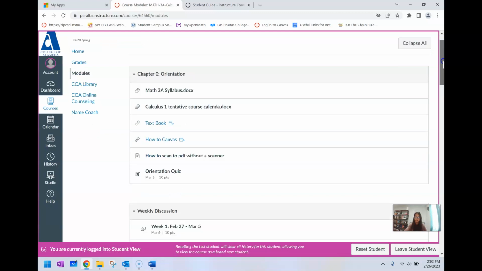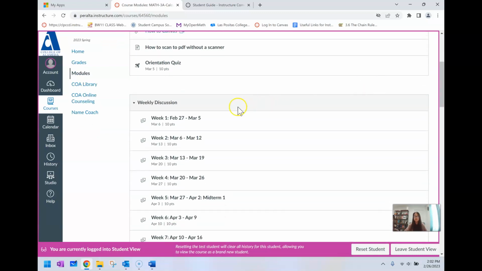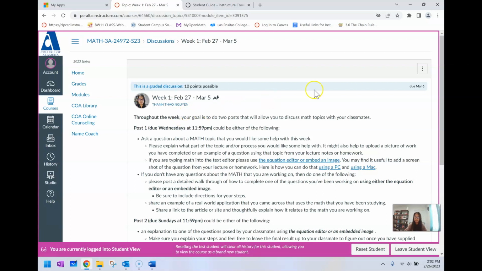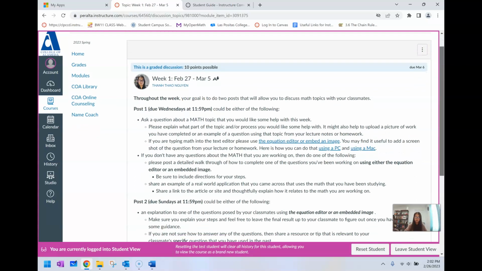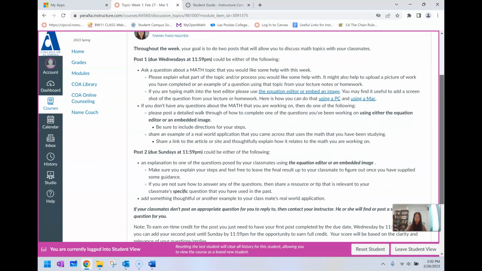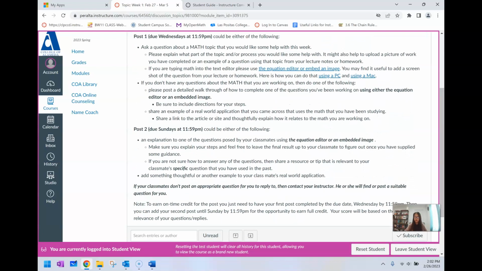Let's talk about the discussion. So, weekly discussion. You can see that it's due on March 6th. This is the due date. This is how many points it is worth. When you click on it, read the instruction very clearly. Read the instruction and follow it and make 2 posts. Okay.